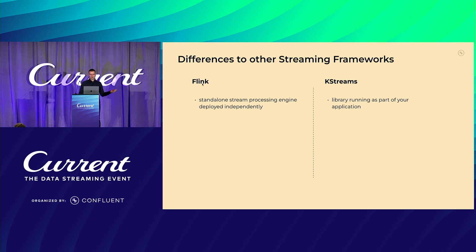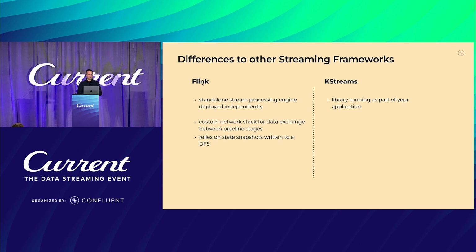So for Flink, you're running your application inside a Flink cluster that you somehow need to deploy and take care of. And K-Streams, you are responsible for deploying your application, and the K-Streams application, or part of it, is working alongside that. It also scales exactly the same, whilst in Flink those things can be independent. Flink has a custom network stack for data exchange between the individual pipelines. Like after reading from the source, whenever something is sent towards the next stage, it enters a custom network stack that is based on netty.